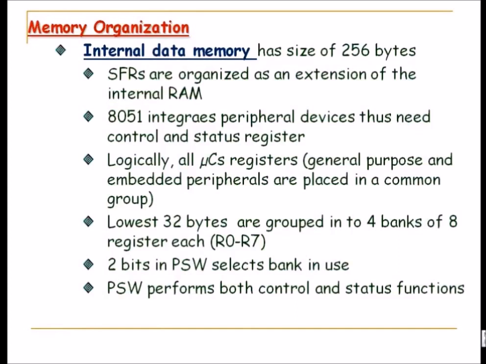Logically, in microcontrollers, registers, general purpose, and embedded peripherals are placed in a common group. The lowest 32 bytes are grouped in 4 banks of 8 registers each, R0 to R7. I'll show you graphically also how they are organized. And then there are 2 bits in the program status word which select the banks.